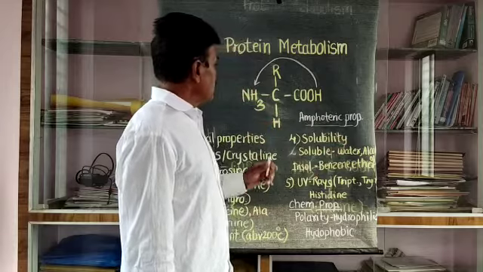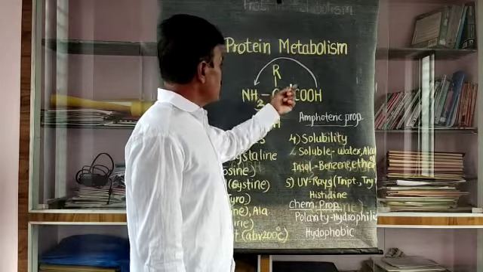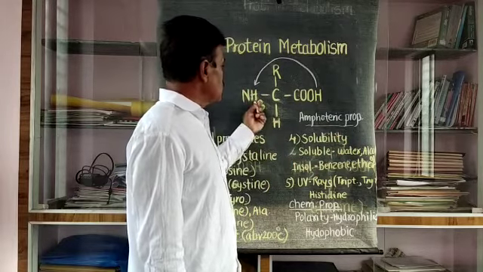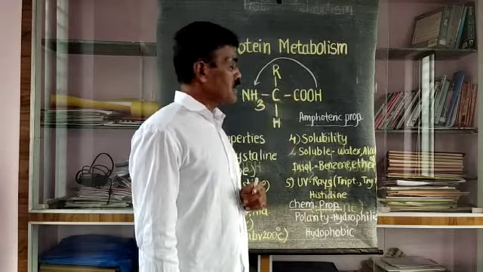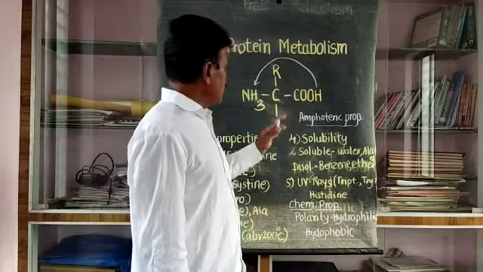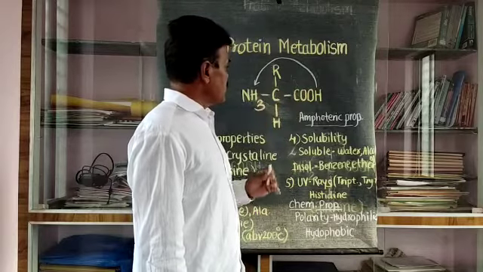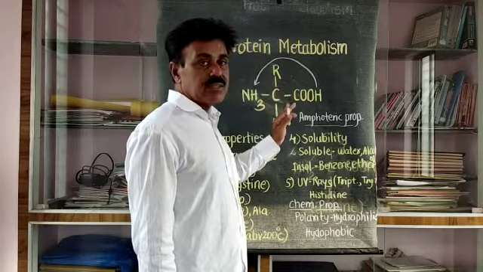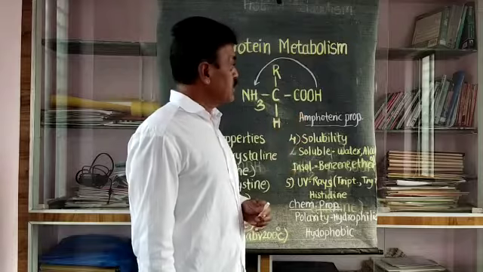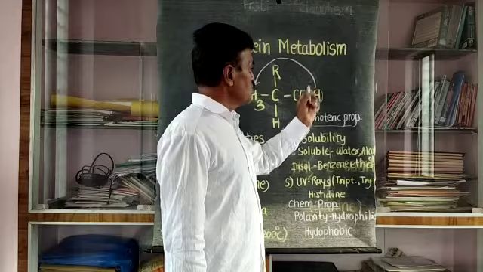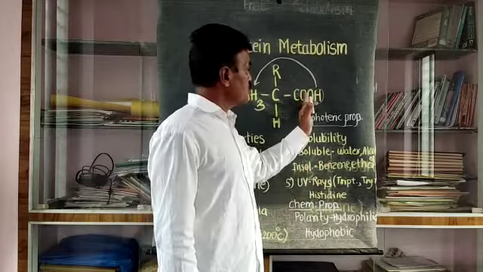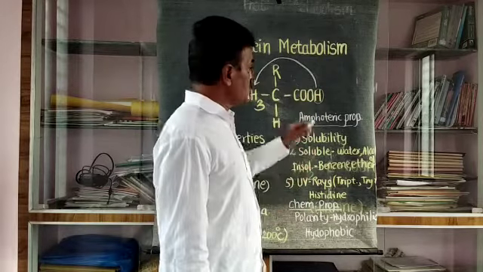Suppose this is an amino acid. It has NH2, the amine group, on one side and the carboxylic group on the second side, and this is a normal amino acid. But sometimes this amino acid shows a second property. At that time the hydrogen of the carboxylic group dissociates from the acidic group, and this separated hydrogen attaches to the amine group. At that time the amino acid becomes NH3 on one side and COO on the other.